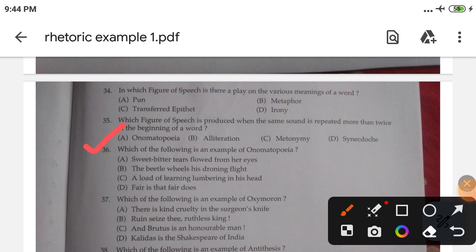Now 36: which of the following is an example of onomatopoeia? Onomatopoeia talks about sound. If we look at option B, the beetle wheels his droning flight, this is related to sound, so it is onomatopoeia. Now the next one: which of the following is an example of oxymoron?